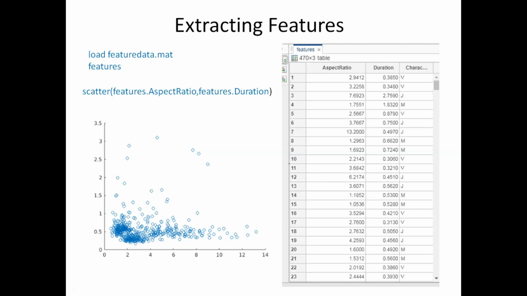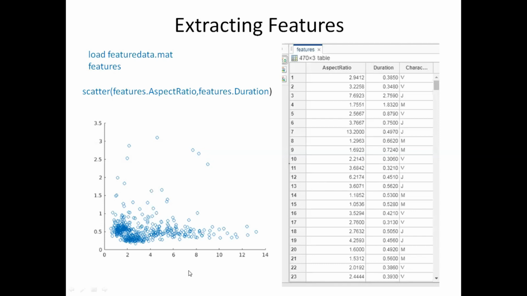This scatter plot just tells me the distribution of the various data points, but it doesn't give me a clear idea of which data point corresponds to which character. That information is not available here.